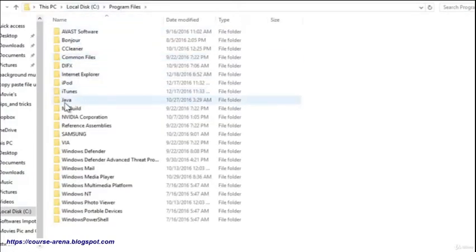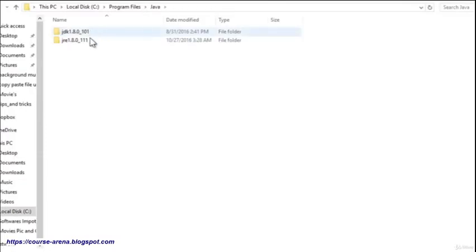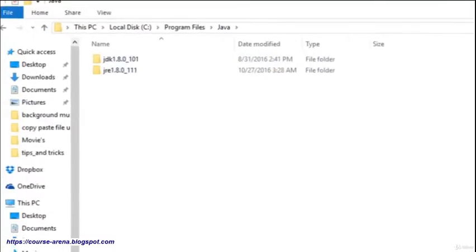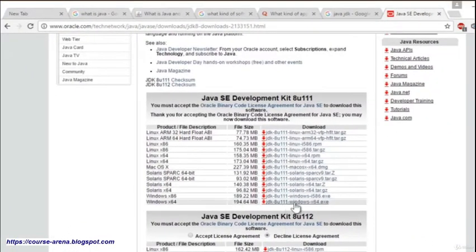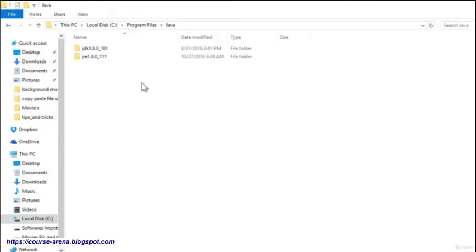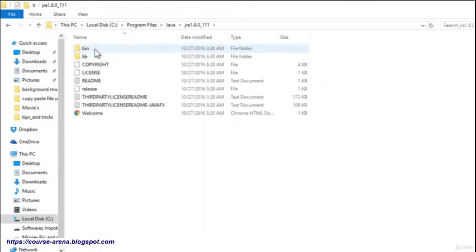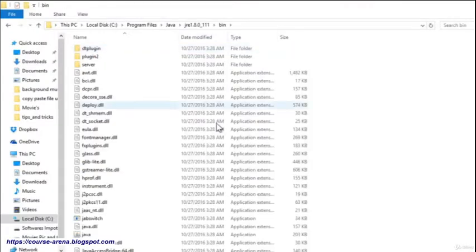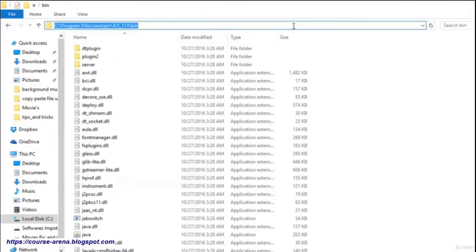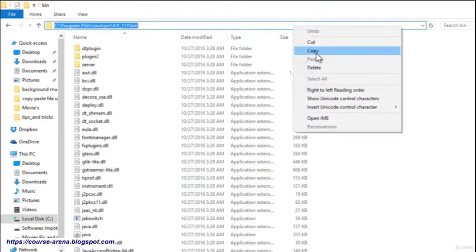Here you get the folder of Java, and here it shows two versions. Right now the latest version is 1.1.1, triple one. That's nice. So triple one is the first one. Open up your bin folder. After the bin folder has been opened, here are all the files which we will need when we are creating a program. So click on this one and copy it.